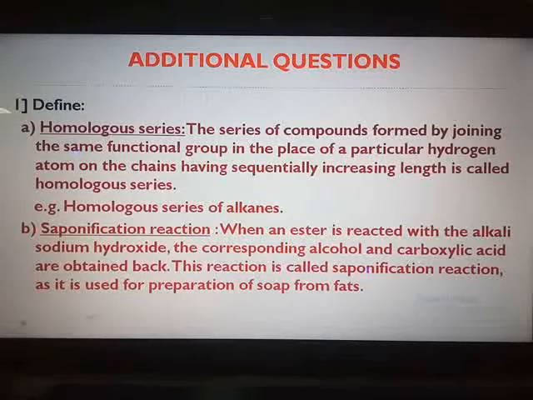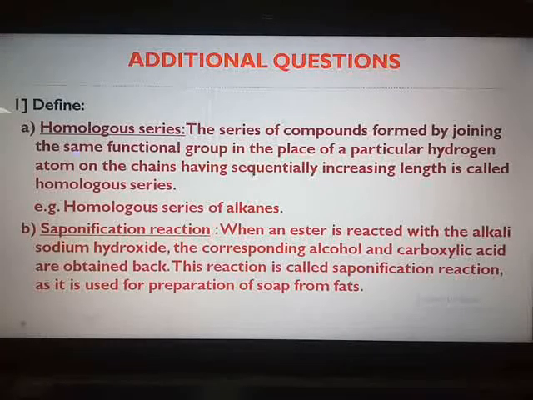Dear children, though this chapter is very lengthy, in the offline mode also in the school I have told you, more you concentrate on the textual part, the questions which are given in the textual part, textual question answers, along with the IUPAC. IUPAC I have taken here also, the entire chart on page number 123 I have discussed online. Also the textual I have discussed it offline also in the school. Each and every example of IUPAC we have solved. So now it's your time to practice it again and again. Unless you practice and write the equations and all for this chapter, you will not become very thorough.